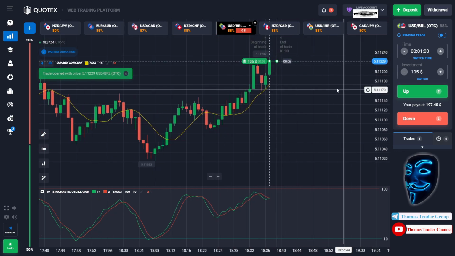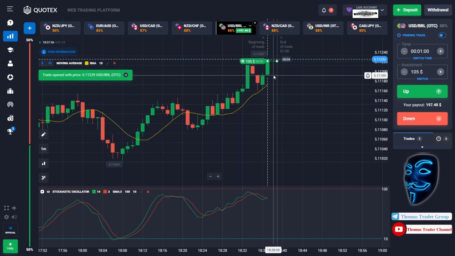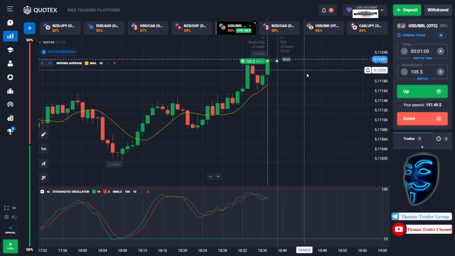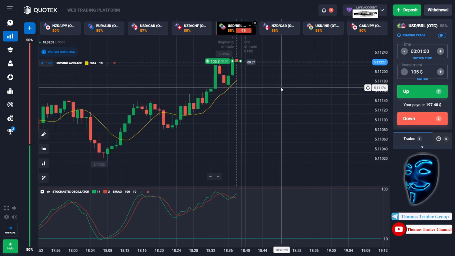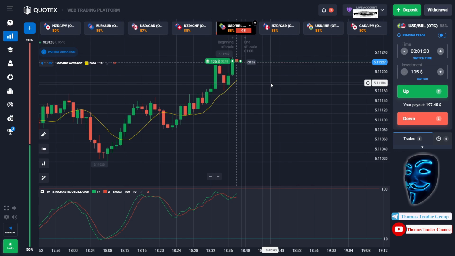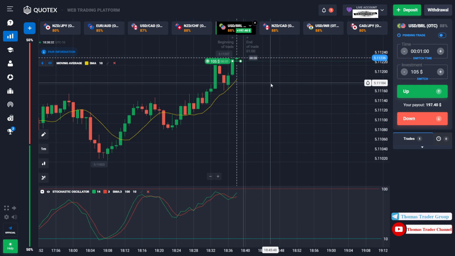I'm sure that the market will still continue the bullish trend after it makes a rebound on the moving average line and the market is trying to break the resistance area. This is a strong bullish trend. There are several bullish Marubozu candles. I'm sure that the market will still continue the bullish trend. Let's prove it and let's wait till the end of our trade.